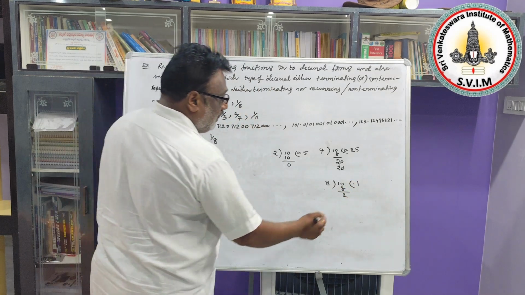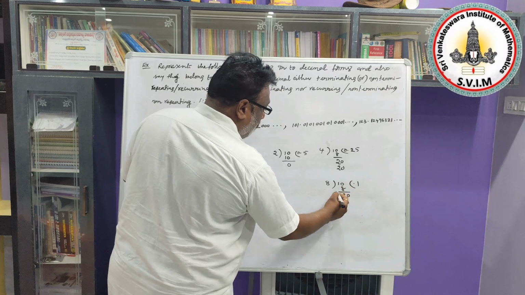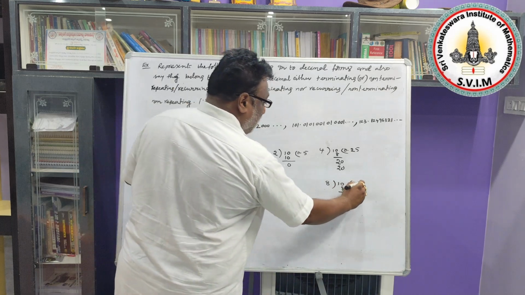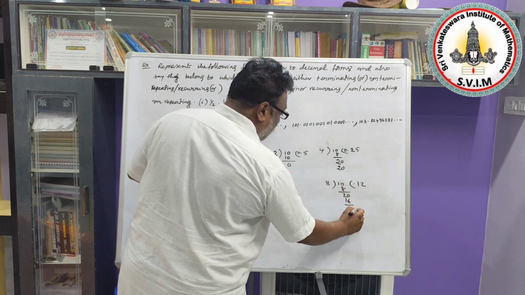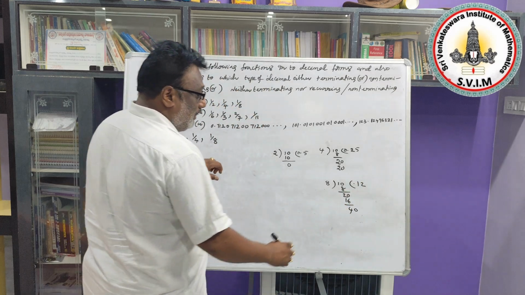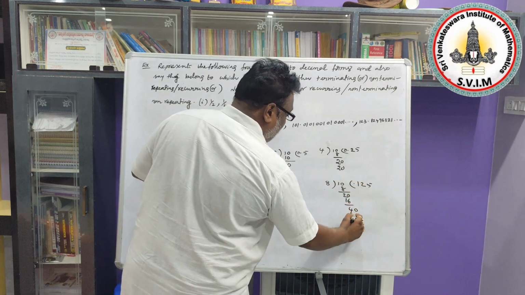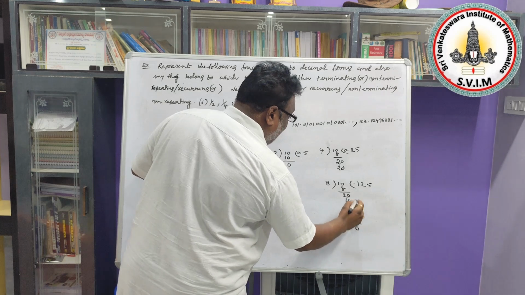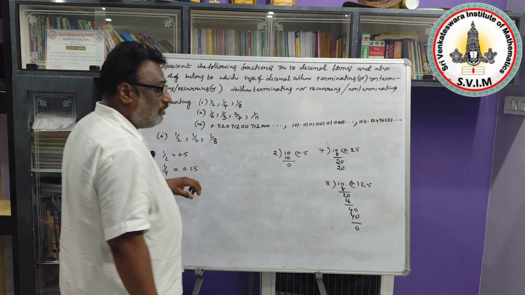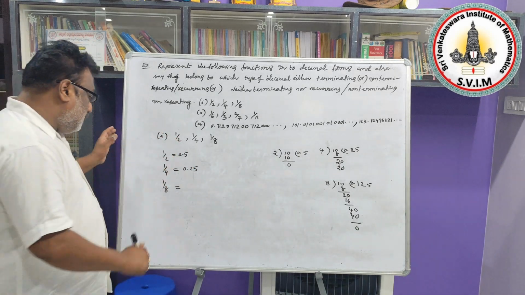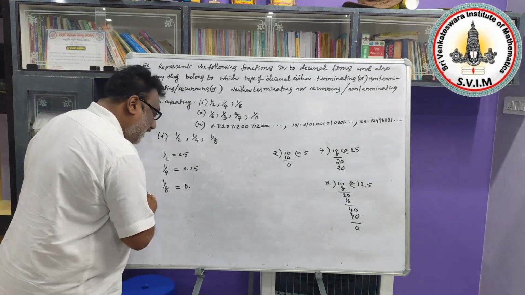After that, due to the point, one more 0 we can promote. Now 8 2s are 16 will cancel. So now the remainder is 4, and due to the point one more 0 we can take. Now 8 5s are 40. There is no digit in the integral place, so you can take 0. So the decimal form of 1/8 is